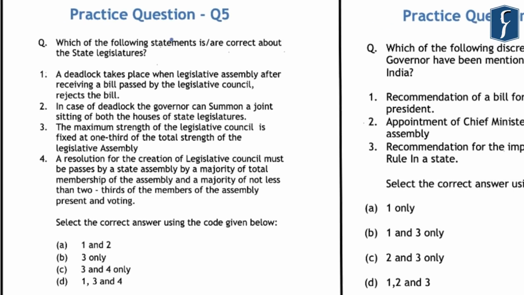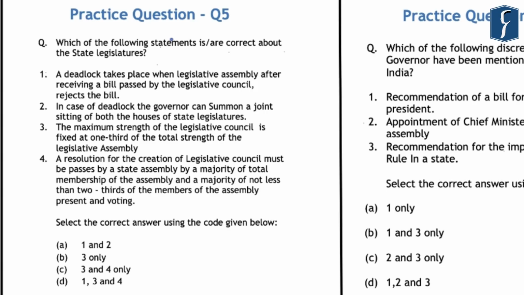Now the fifth question is related to the state legislatures and it reads: which of the following statements is or are correct about the state legislatures. So if you look at the first and the second statement, it reads that a deadlock takes place when the Legislative Assembly, after receiving a bill passed by the Legislative Council, rejects the bill.